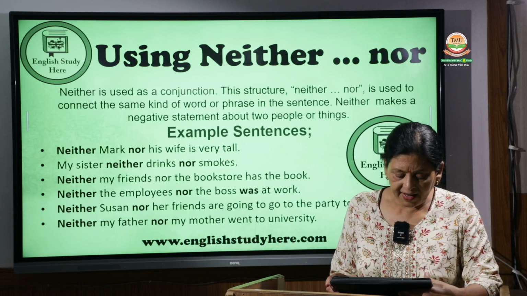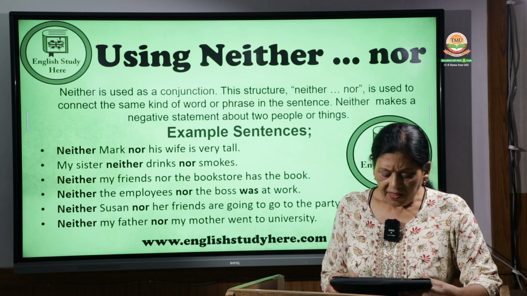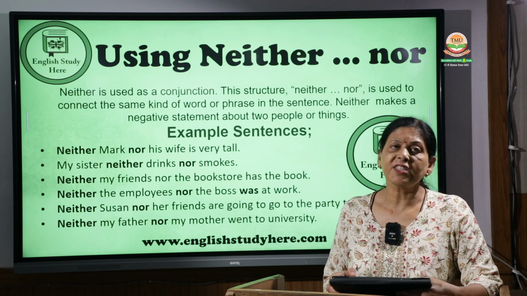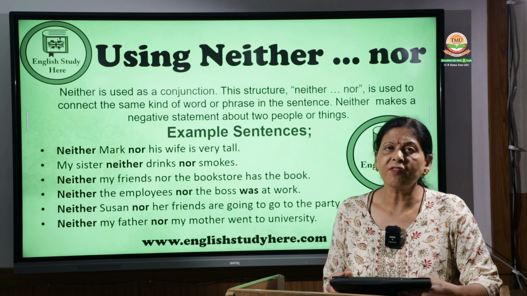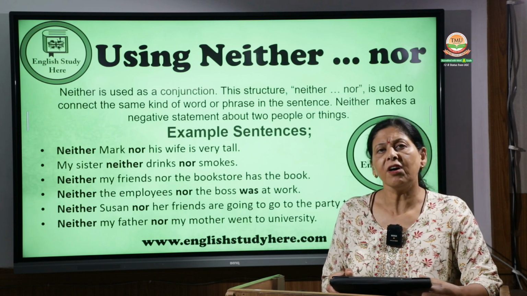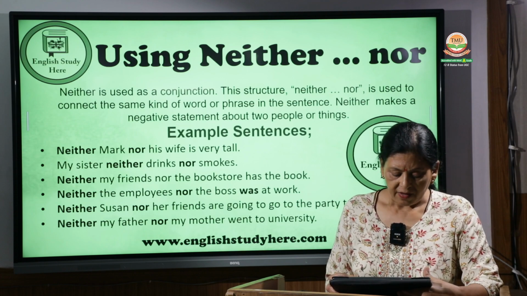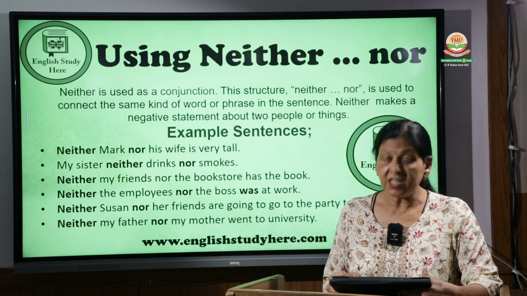Then the next one is, neither my friends nor the bookstore has the book. Maybe I am looking for some book. My friends do not have the book and the bookstore also doesn't have the book. So neither my friends nor the bookstore has the book. Then, neither Suzanne nor her friends are going to the party tonight.